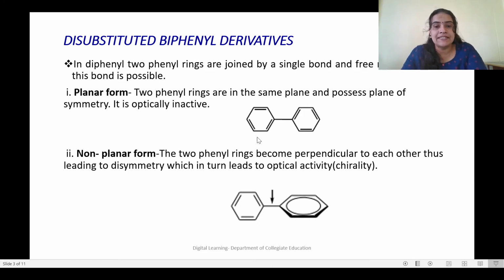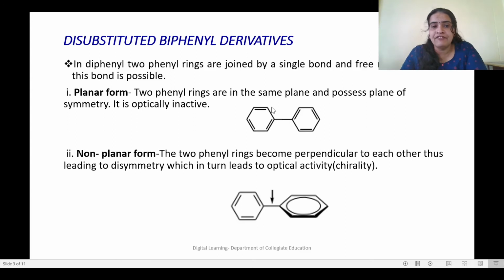For example, we have a system called biphenyl or diphenyl. In this system, two phenyl rings, C6H5 and C6H5, are joined by a single bond, carbon-carbon single bond, so that free rotation around this bond is possible. This phenyl ring can rotate about this carbon-carbon single bond. As a result, this will be continuously in movement and it mainly occupies two forms. One is planar form and the other one is non-planar form.